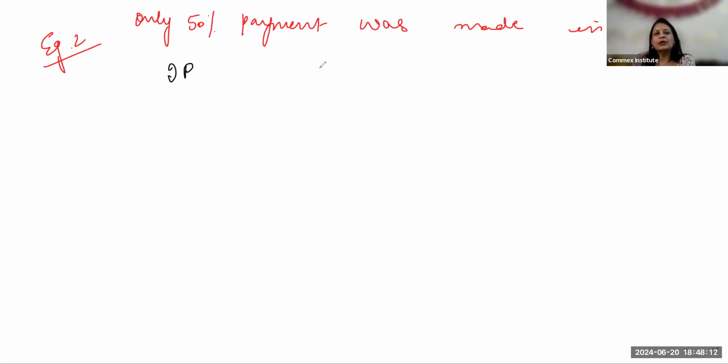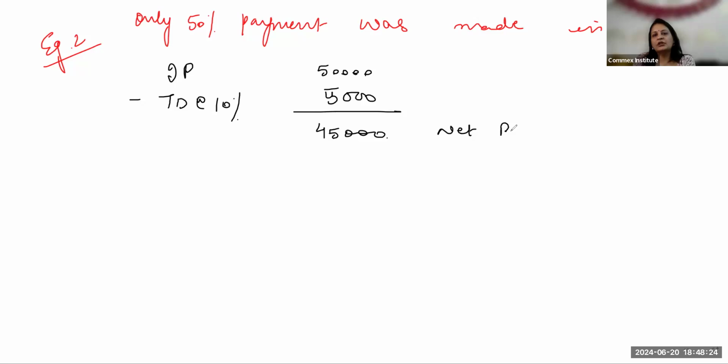My invoice price is 50,000. First, the trade discount will be given at the rate of 10%. Till here it is same, 5,000. So the net purchases was 45,000. Okay, from this I have to give. Now here I'll have to bifurcate this figure, net purchases.